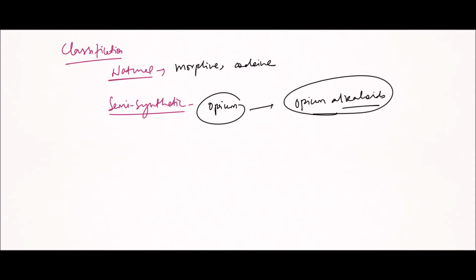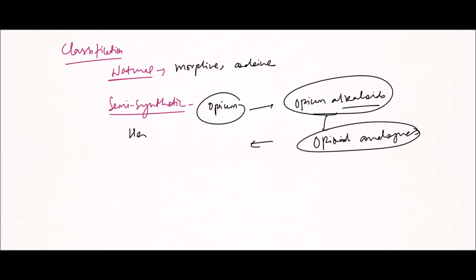So these are also known as opium analogs or opioid analogs. For example, heroin, oxymorphone, hydromorphone. These are all opioid analogs because they have chemically modified structures.